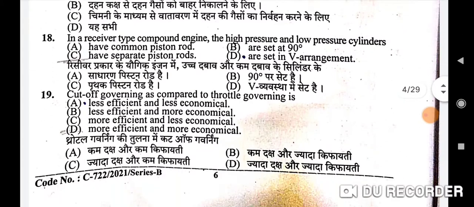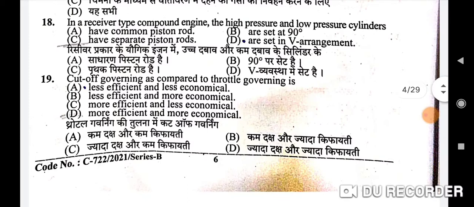Next question is, in a receiver type compound engine, the high pressure and low pressure cylinders. The correct option is C, have separate piston rods. The 19th question is, cut off governing as compared to throttle governing is. The correct option is D, more efficient and more economical.